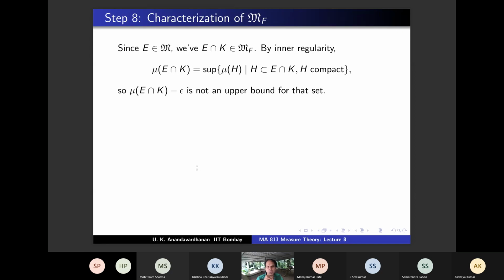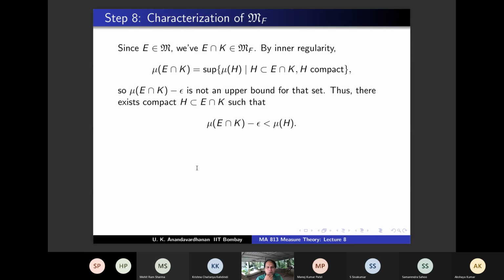You will get an H contained in E intersection K, compact, such that mu of E intersection K minus epsilon is less than mu H, right? Agree? Yes. Okay, so this you have got, and now we can finish the proof.